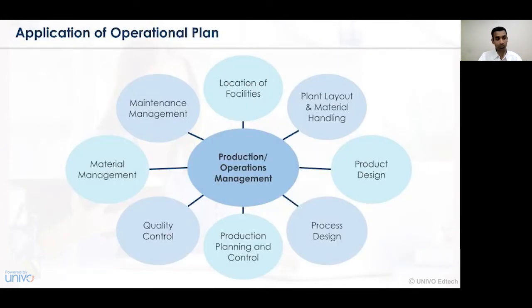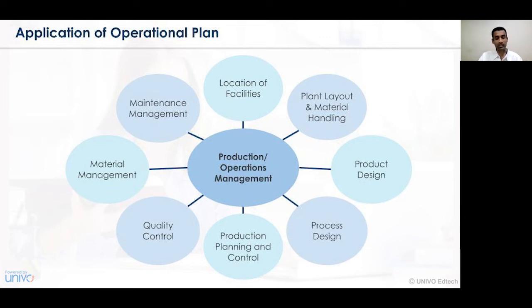Now let's understand what the applications are with respect to an operations plan. The first point that we need to consider in the series of production or operations management is the location of facilities. What are the various facilities that have been located, and how can benefits arise or be created in a certain organization? All those operational activities need to be identified and assessed, and accordingly a plan or sequence of activities needs to be undertaken.